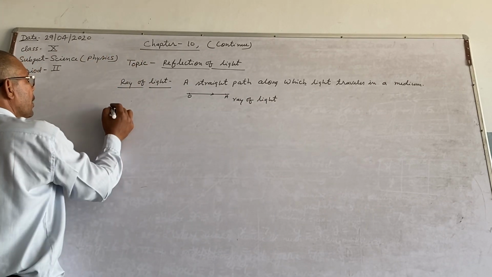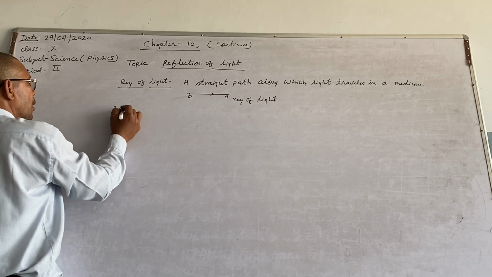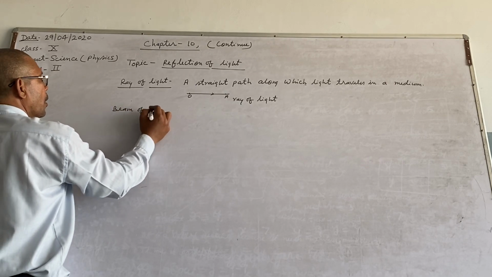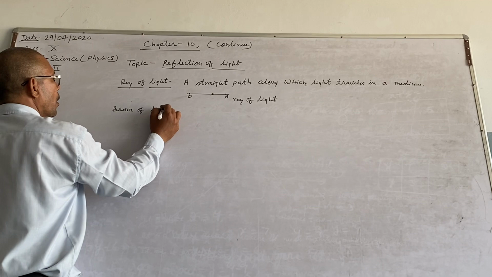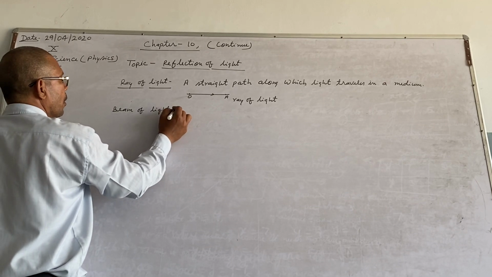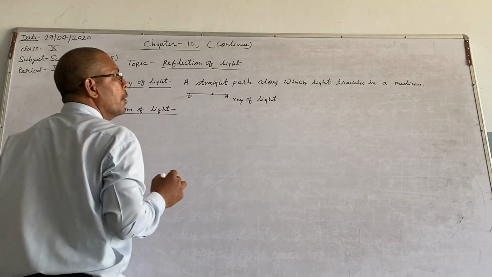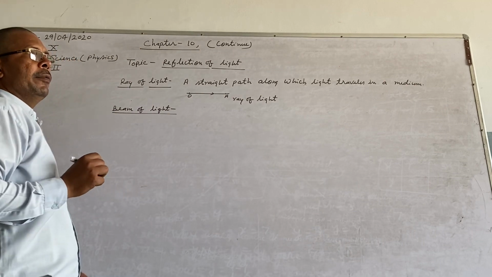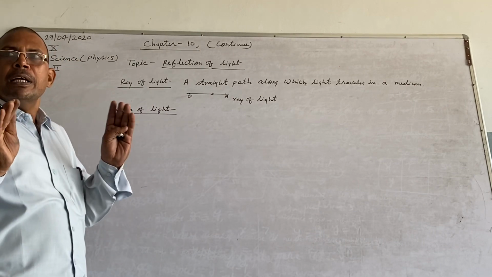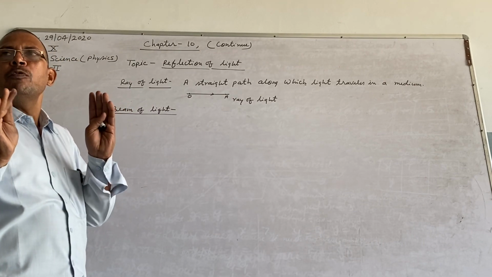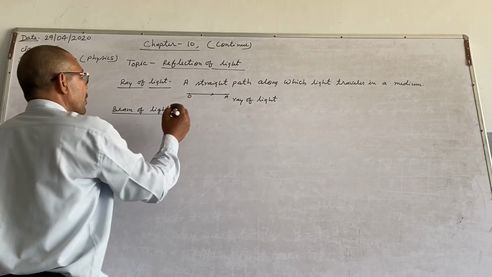Second thing, beam of light. A group of rays of light combine to form a beam of light.